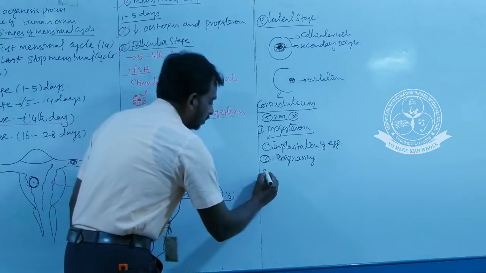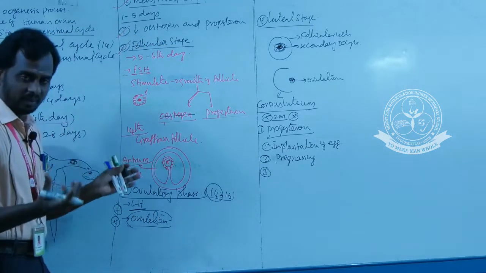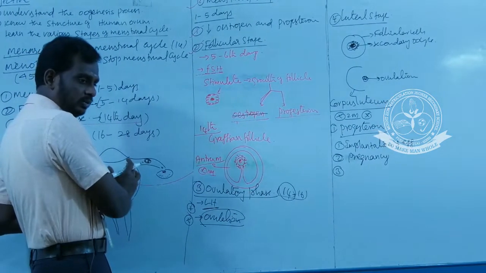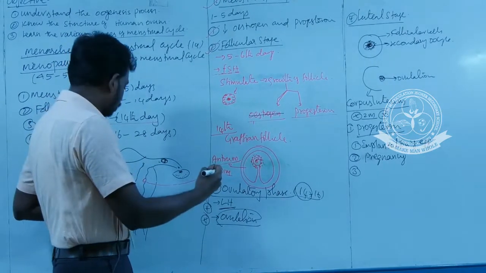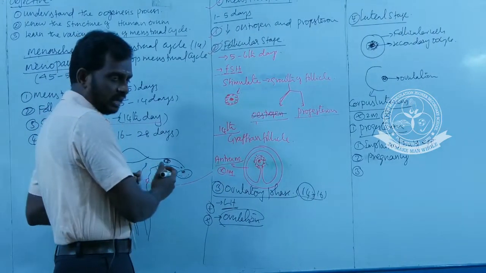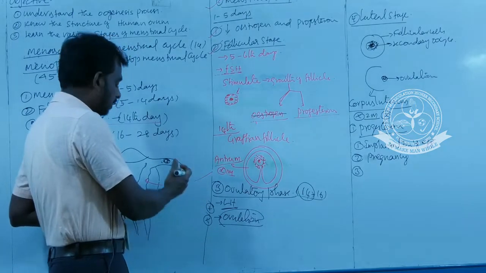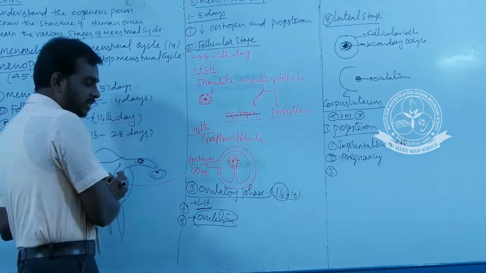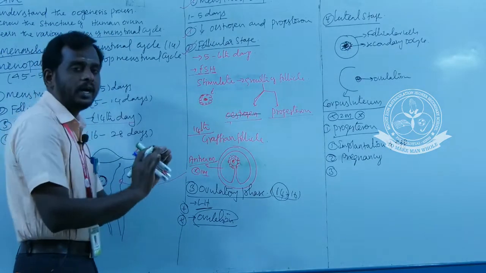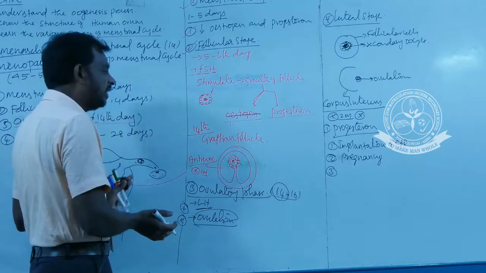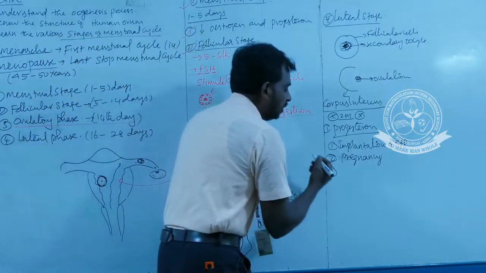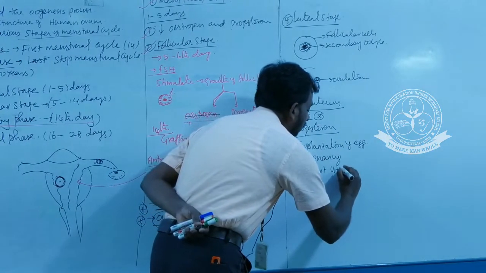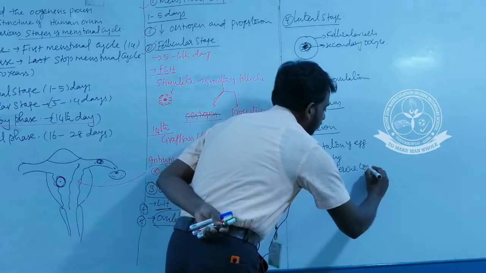And also listen carefully, during the development of the fetus this uterine wall is going to enlarge, it should not contract, it will elongate. This progesterone hormone is also essential to prevent the contraction of the uterine wall. That means it provides the adequate space for fetal development. Okay, this is the third important function, to prevent uterine contraction.